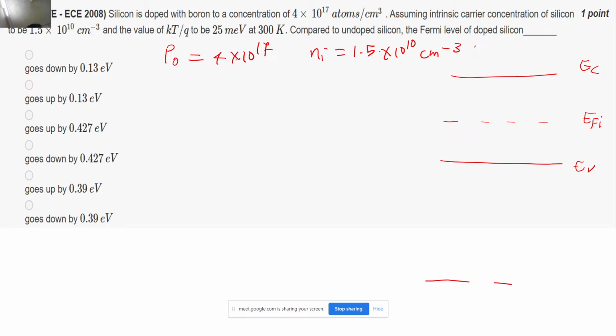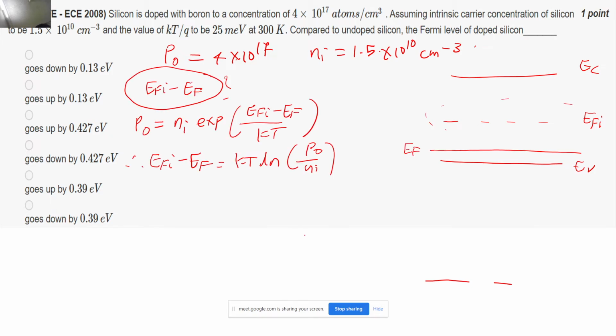So from your formula of the hole concentration, P0 is Ni exponential to the power (EFi minus EF) divided by kT, correct? If I take the log and rearrange this equation, EFi minus EF will be nothing but kT ln of P0 by Ni, correct?